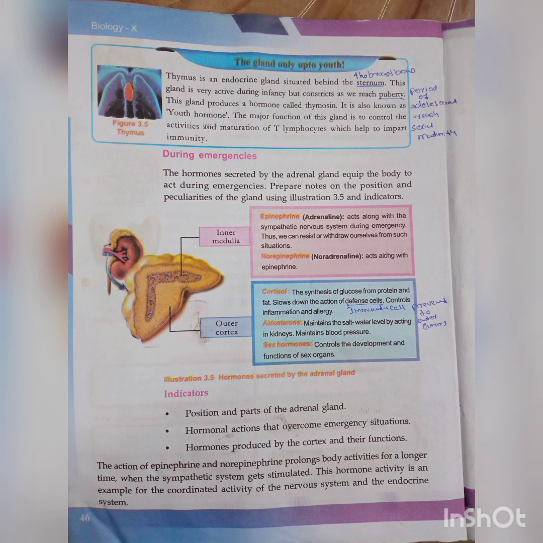During an emergency situation, the sympathetic nervous system controls, and along with it this hormone, epinephrine, is produced. Thus we can withdraw ourselves from such a situation. When we face an emergency situation, this hormone protects our body from the danger. That is why it is known as the emergency hormone.